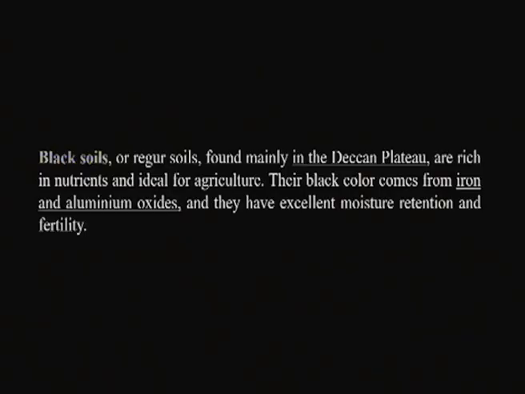Then we have black soils or the regur soils. The color is mainly because of the presence of iron and aluminum oxide. These soils are mainly found in the Deccan Plateau of the country and are rich in nutrients and good for agriculture. They have excellent moisture retention and are fertile soils.